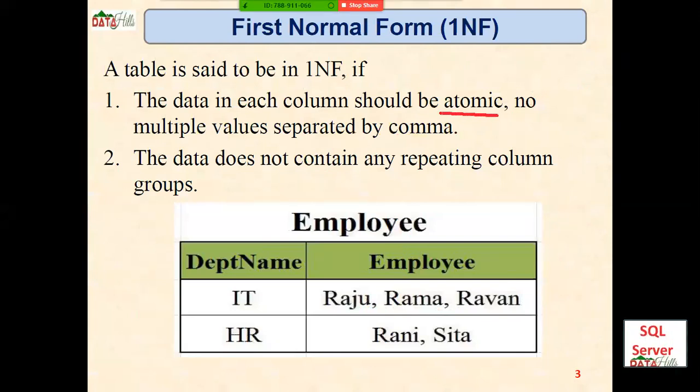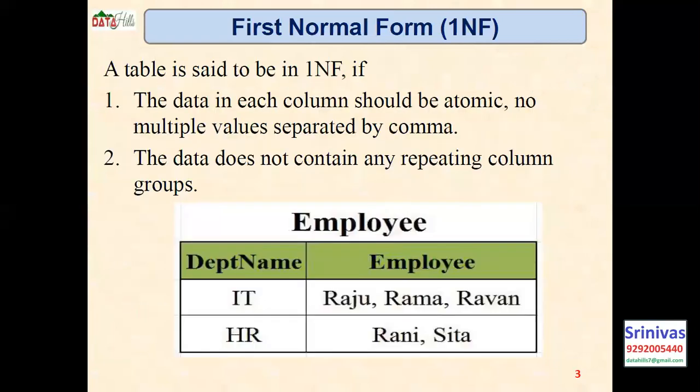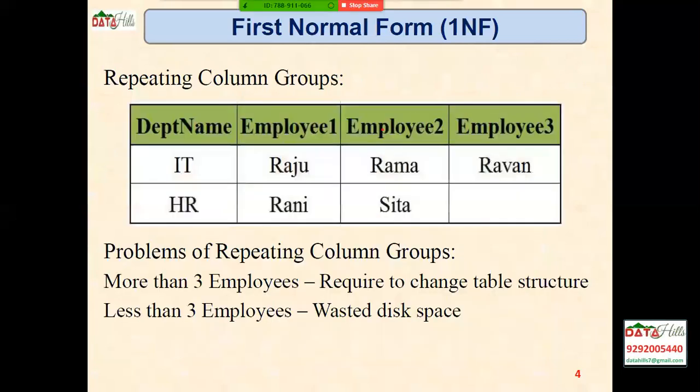It should be atomic. Now I converted this data like this, but even so we have a problem. If you follow the second step, then we will get clarity. The data does not contain any repeating column groups. As per the first condition, we made the data atomic, each cell atomic. But here the problem is that the column groups are repeated.